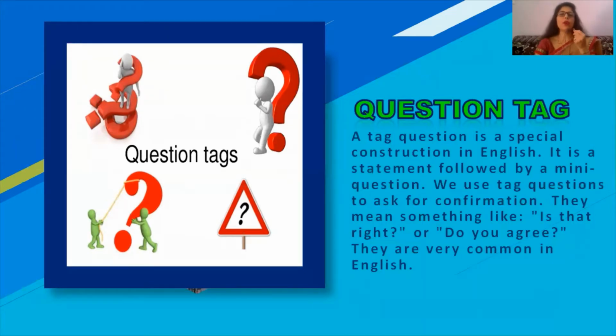They are very common in this language and we use them usually just to confirm whether the other person is agreeing or disagreeing.